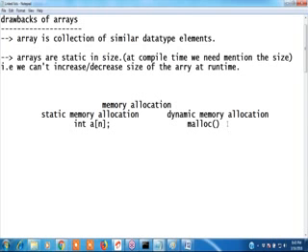Okay, what are the memory functions? Now we'll discuss those functions. Memory allocations are two types: static memory allocation, which can be done at compile time, and dynamic memory allocation, which can be done at runtime.